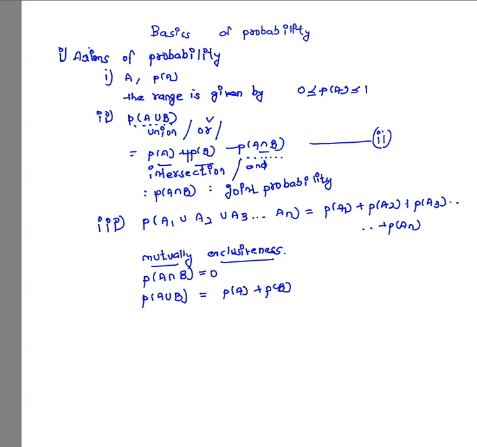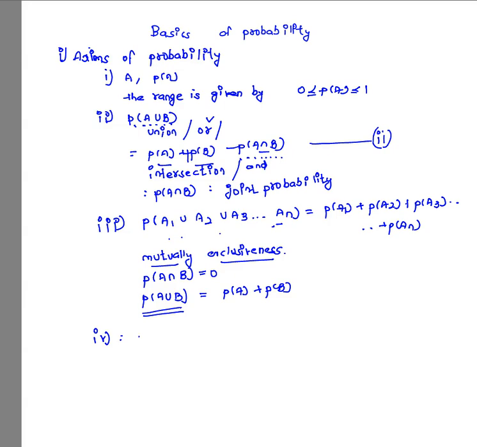Actually, the definition of mutual exclusiveness we have seen for two events, P of A union B. If the same is extended to various events A1 to AN, then the property turns up in this manner. Probability of A1 union A2 union and so on up to AN is simply given by probability of A1 plus probability of A2 plus probability of A3 and so on up to P of AN. So these are three properties, and from the third property we can also give another statement. Let me put another symbol for this as a fourth property. It is actually a consequence of the third property itself, but we will learn it as a fourth property.